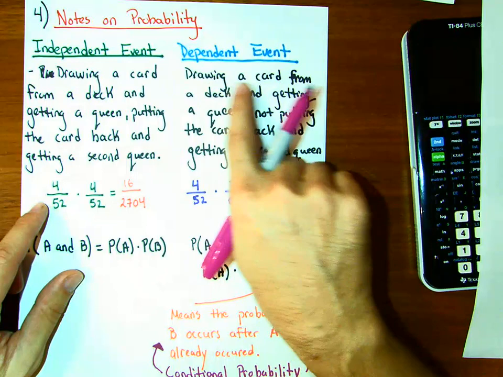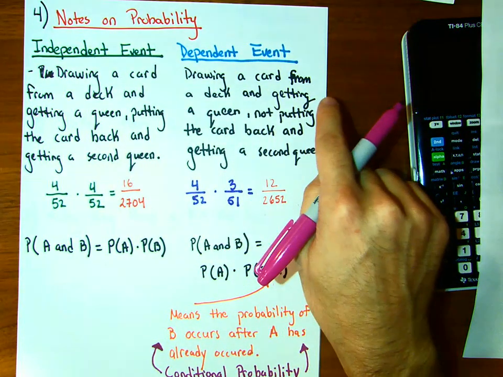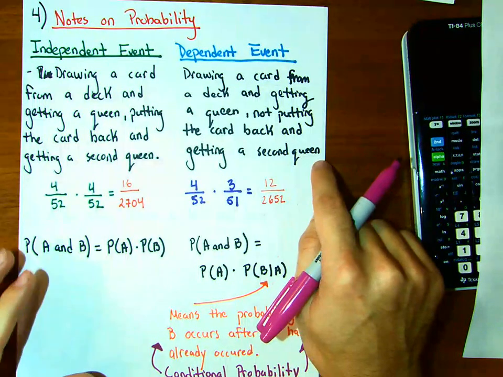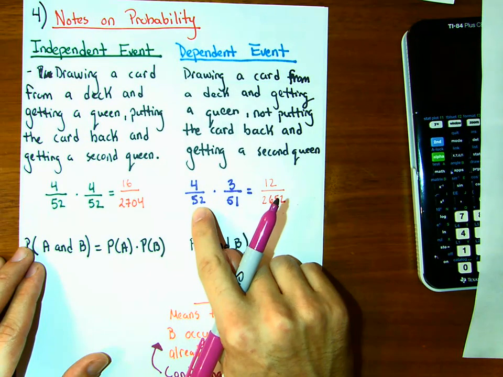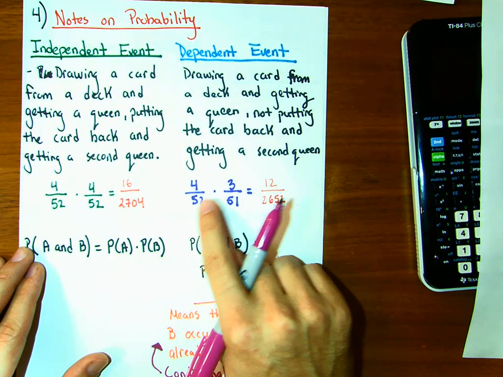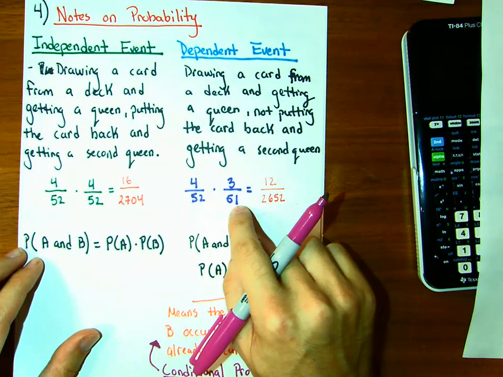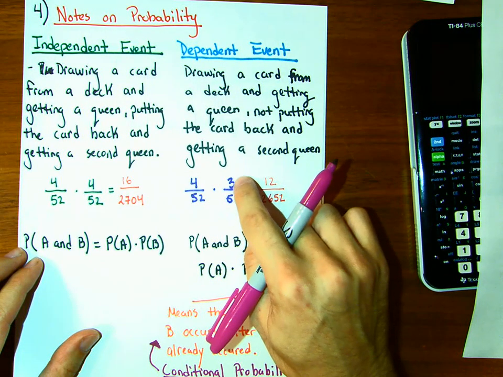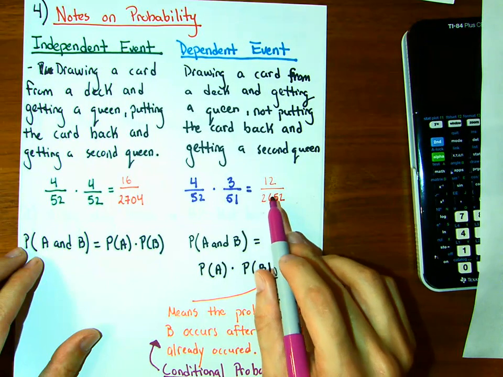But a dependent event would be drawing a card, getting a queen, not putting the card back, and trying to get a second queen. If I pull a card out of the deck, the chance of getting a queen is 4 out of 52. But because I didn't put the card back, now there are only 3 queens in the deck, and there's one less card. So this would be the probability over here.